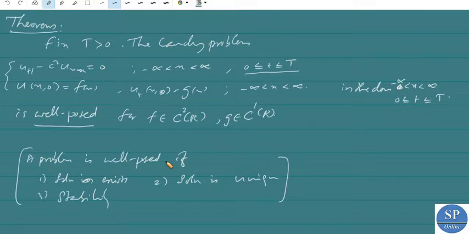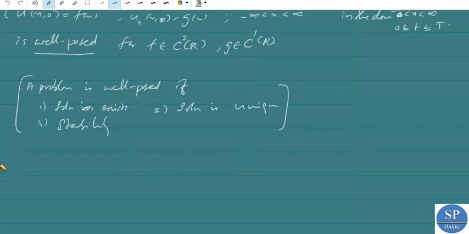Okay, so proof. First, the existence and uniqueness of the solution follows directly from D'Alembert's formula.